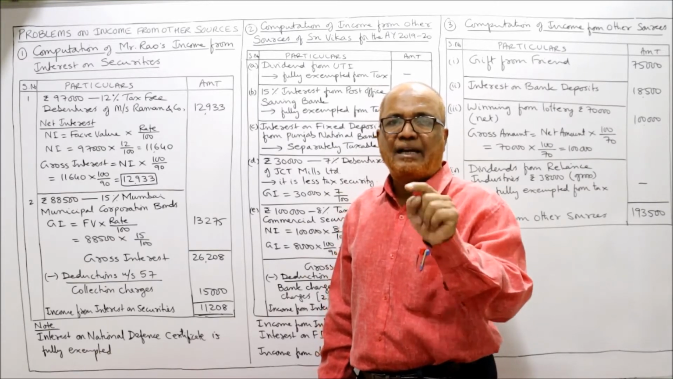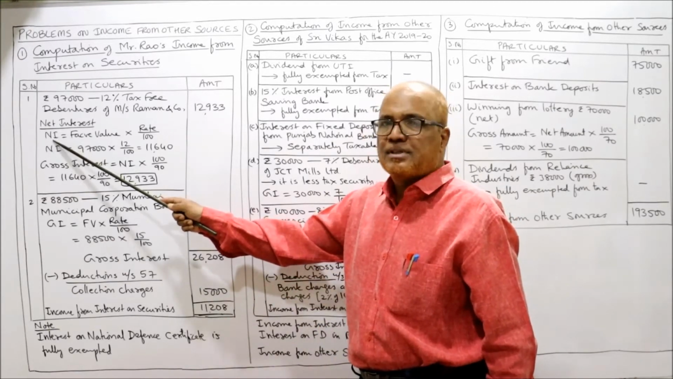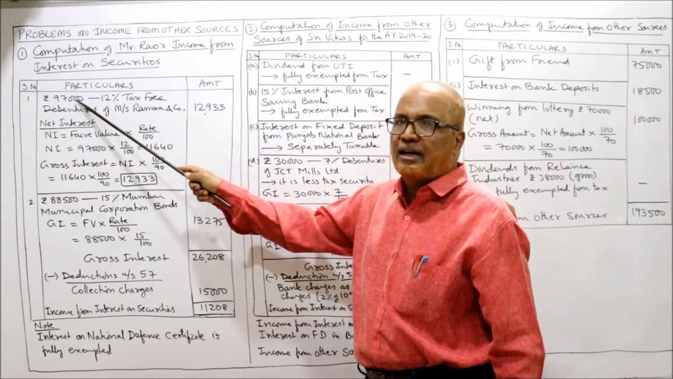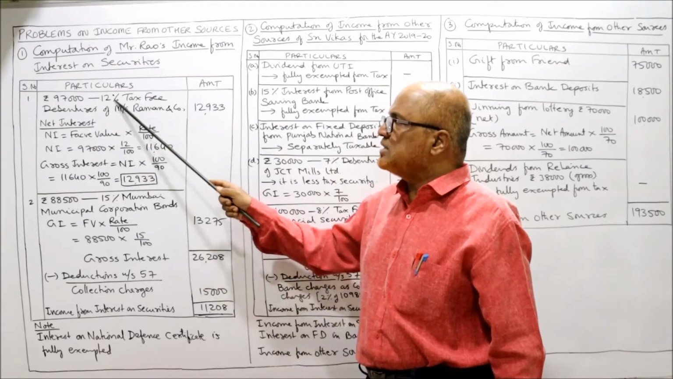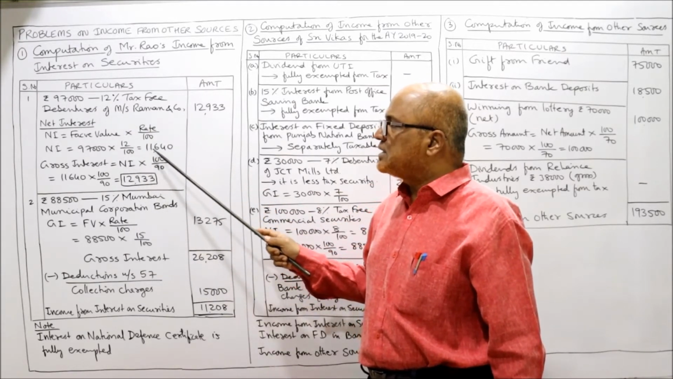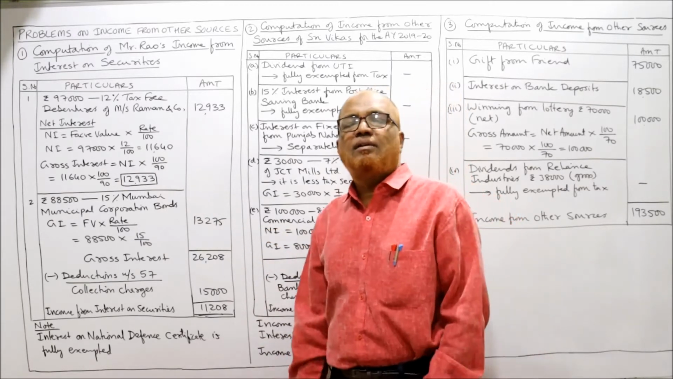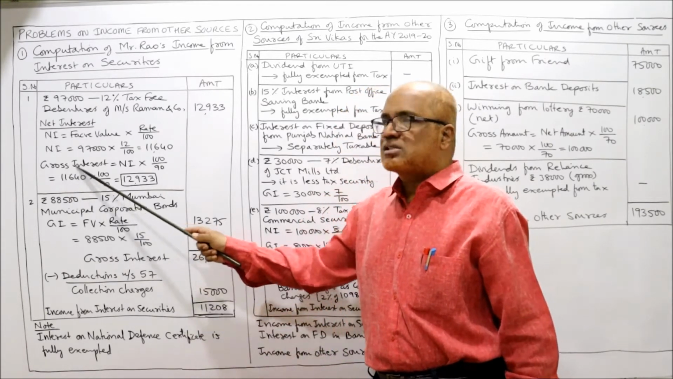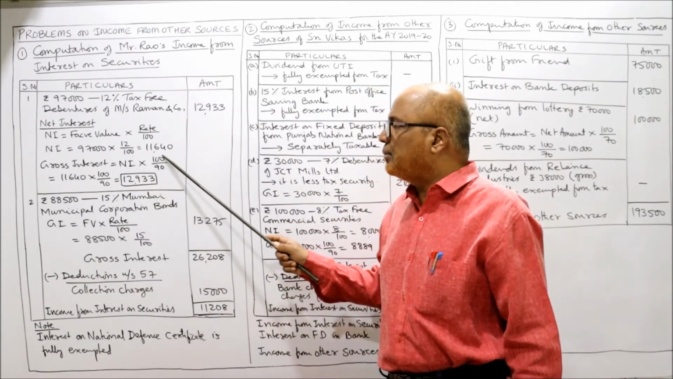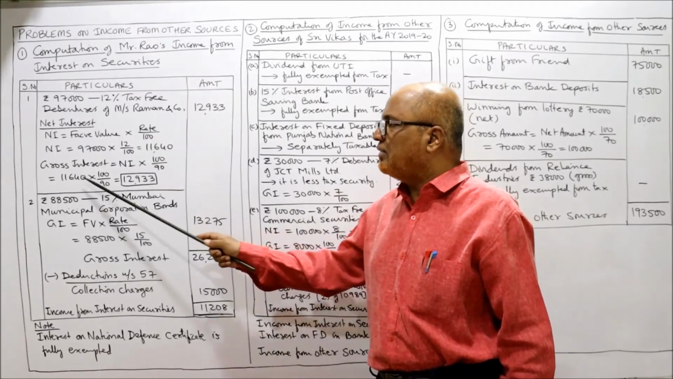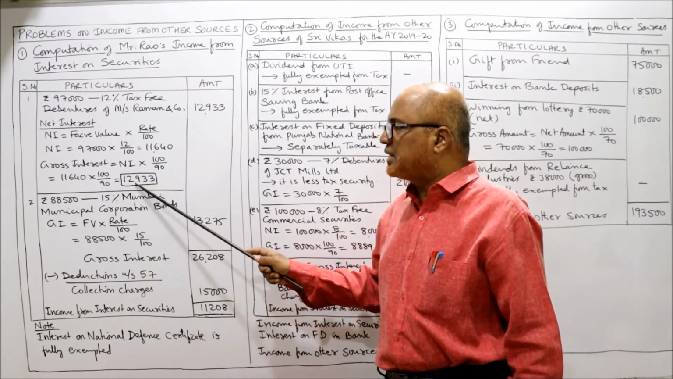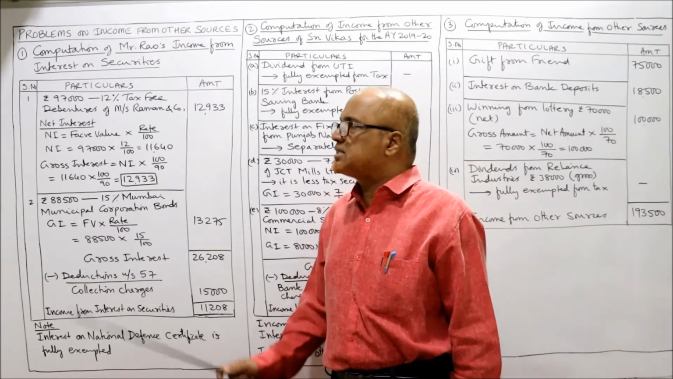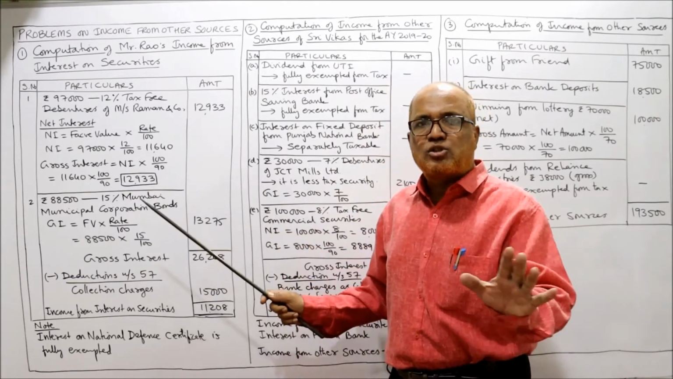The first step, net interest. Here I have written NI, which stands for net interest, is equal to face value into rate by 100. What is the face value of the security? 97,000. Into rate, what is the rate here? 12%, 12 by 100. You will get 11,640. 11,640 is the net interest, but we want the gross interest. So gross interest is equal to net interest into 100 by 90. Net interest, how much did we get? 11,640 into 100 by 90, 12,933. So 12,933 is the gross interest. I have taken 12,933. First point.